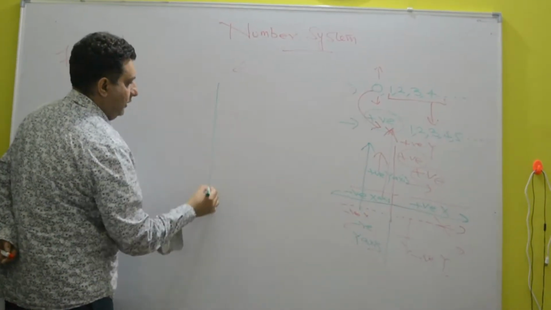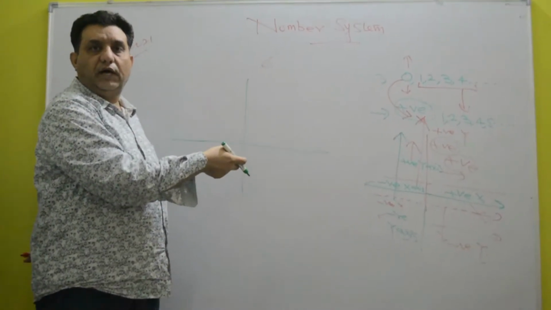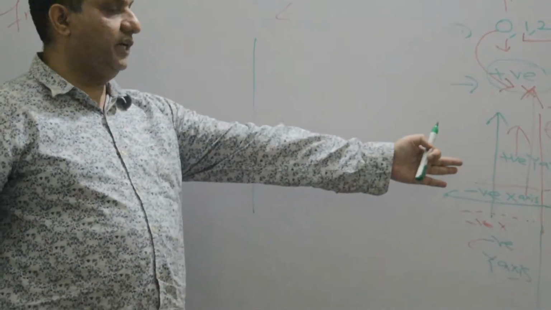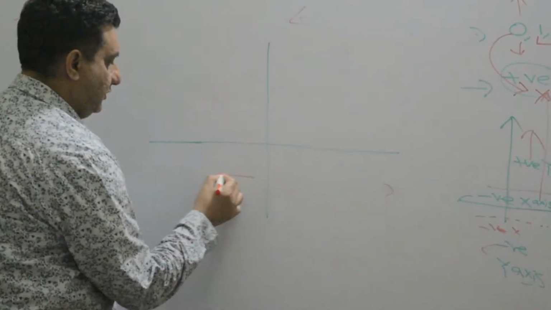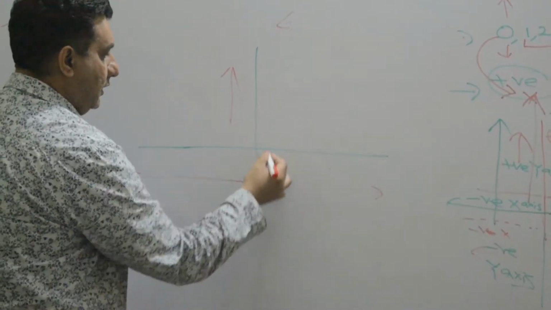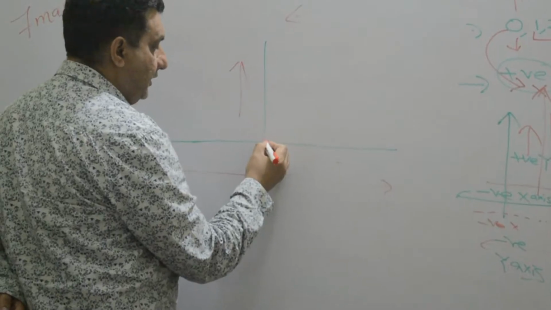So, okay, let me draw the numbers. Is it visible? Aryan, is it visible? As I told you so many times, this is the positive x-axis, this is the negative x-axis, this is the positive y-axis, this is the negative y-axis. So this is the 0.